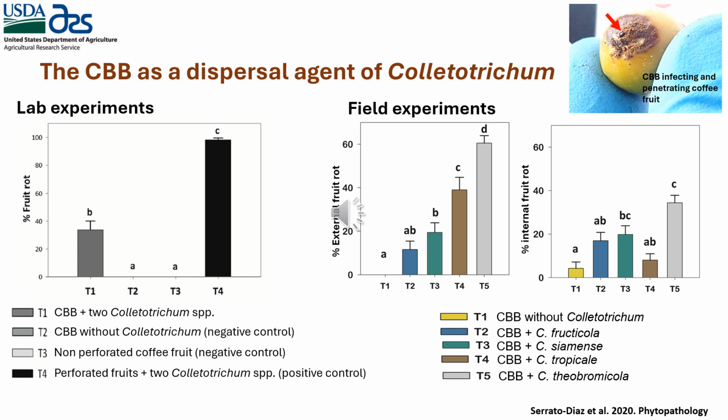With this in mind, we conducted an experiment in the field, but this time we impregnated the coffee berry borer with the 4 Colletotrichum species. As is shown in both graphs on the right, all the Colletotrichum species, these are the different colors of the bars in the figure, cause internal and external fruit rot in the field.